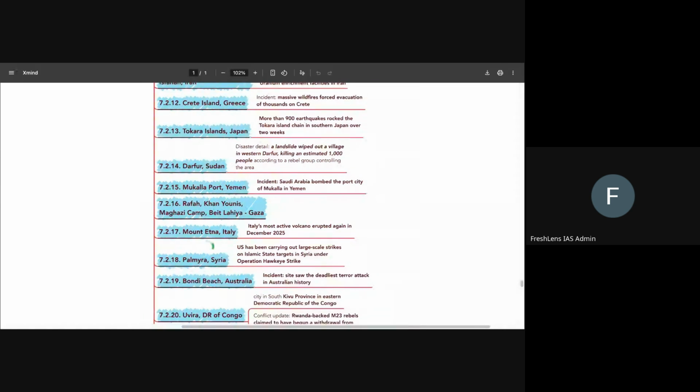Then comes Palmyra, which is in Syria. And why was it in news? It was in news because US carried out large-scale strikes on this particular region in Syria under Operation Hawkeye Strike, and this happened in retaliation for the death of some soldiers in Syria, etc. So that is what we'll know.